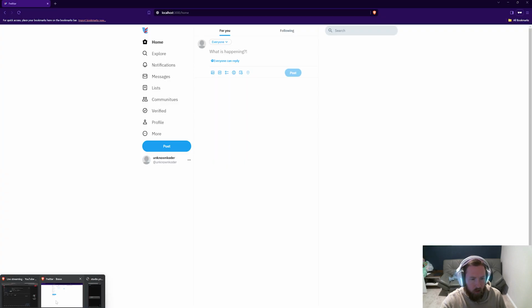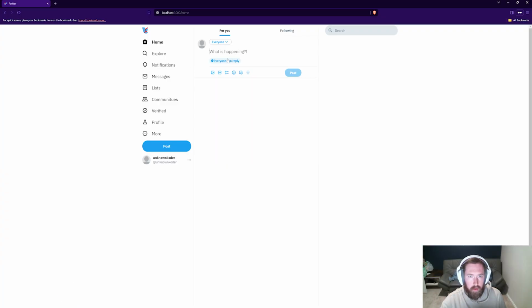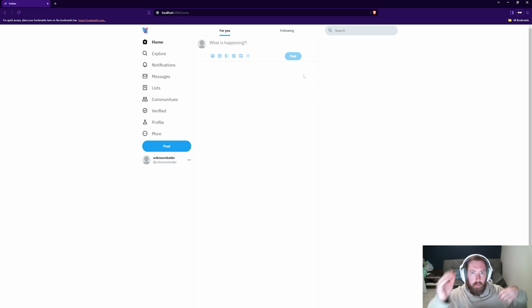So if I actually create a post, and we need to look into why the post isn't getting created, we can say hello footer and post. We just see why this isn't actually loading onto the feed. This should be loading onto the feed, but it is what it is. So now it says unknown coder. We are verified. It does say 0 minutes, and this is working. Of course, I want to test and make sure that this says 1 hour, 2 hours, and so forth, and all of those other things, but that's fine.